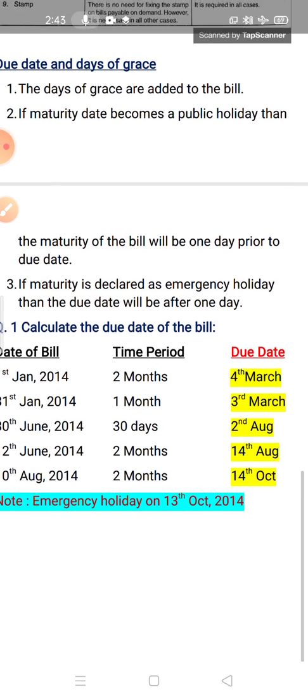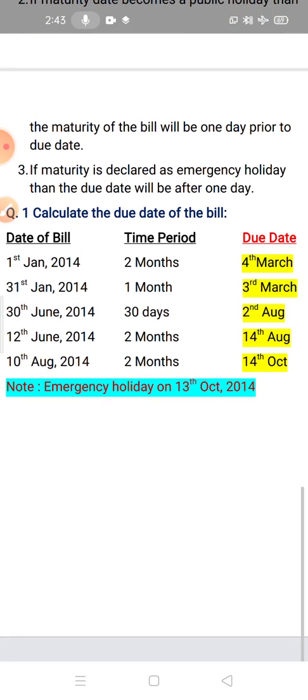But the number 3 is in case of an emergency holiday, like a rainy day, or any other holiday which happens suddenly. At that time you have to take the maturity date 1 day after, meaning the next day. Like 4th March is your maturity date, then 4th March is an emergency holiday, so the bill date is